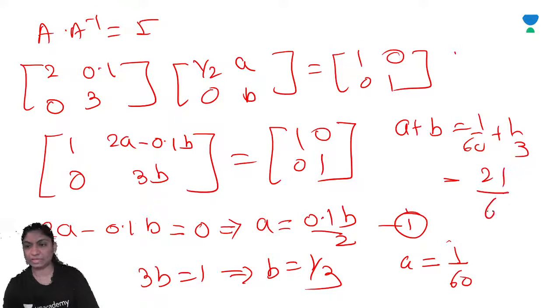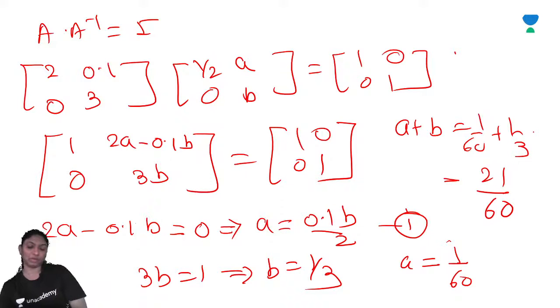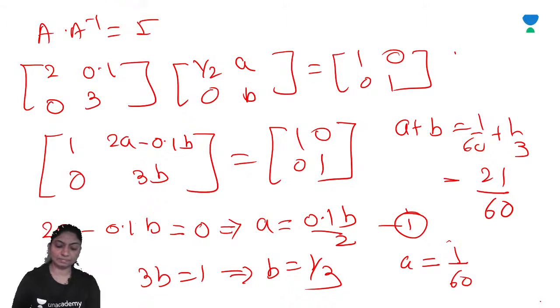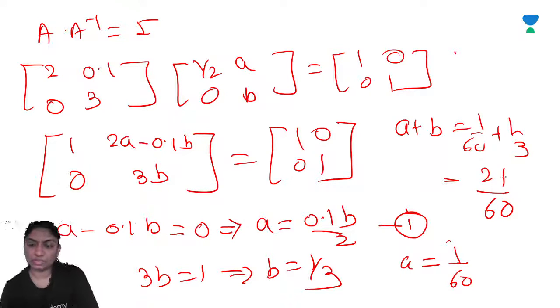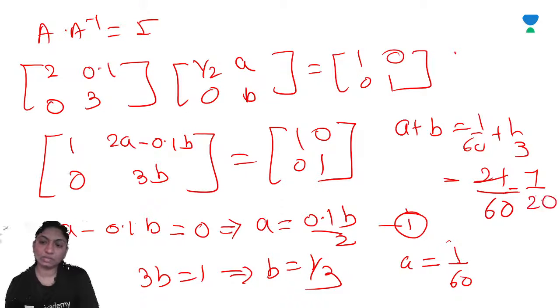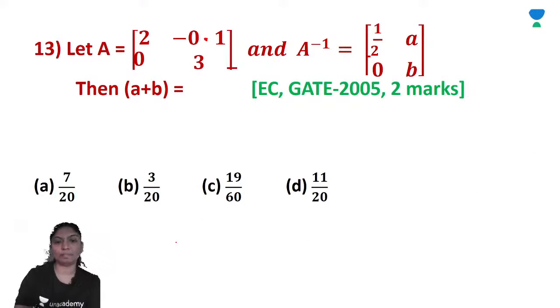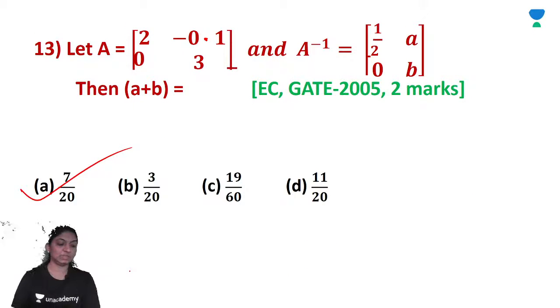So 21 by 60, right? 20 into 3. So 21 by 60, it means 3 sevens are 21 and 3 twenties are 60, so 7 by 20. Yes, 7 by 20 is the correct option.